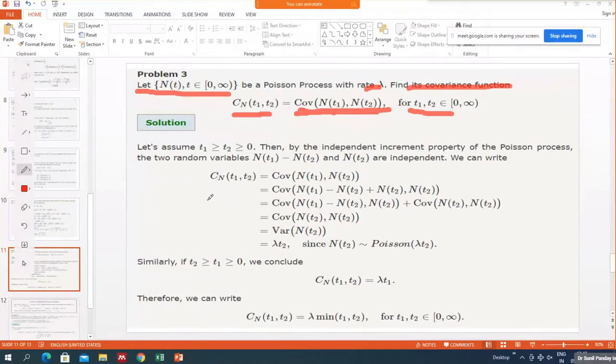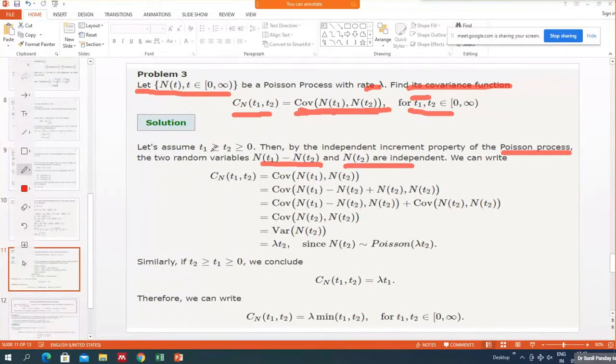First we assume that t1 is greater than t2. Because we take any two instances, by default we assume that t1 is greater than or equal to t2. And then by the independent increment property of the Poisson process, the two random variables are independent. Why are we saying they are independent?